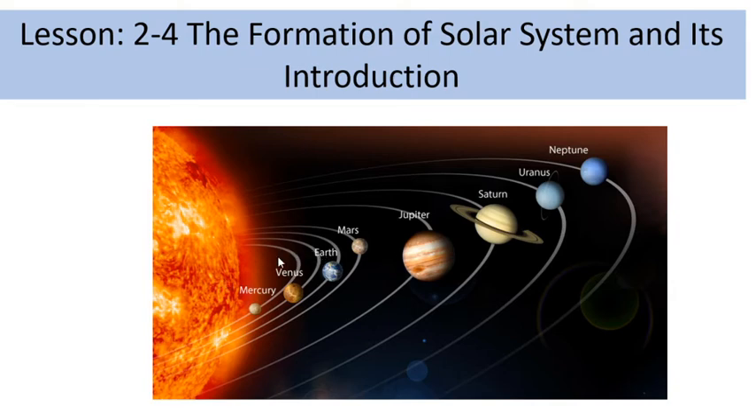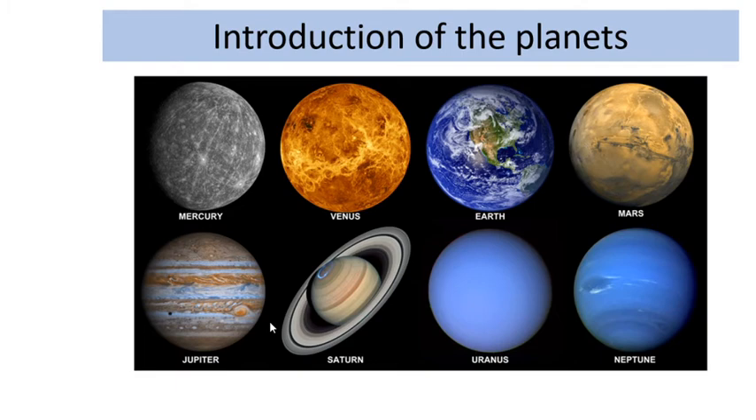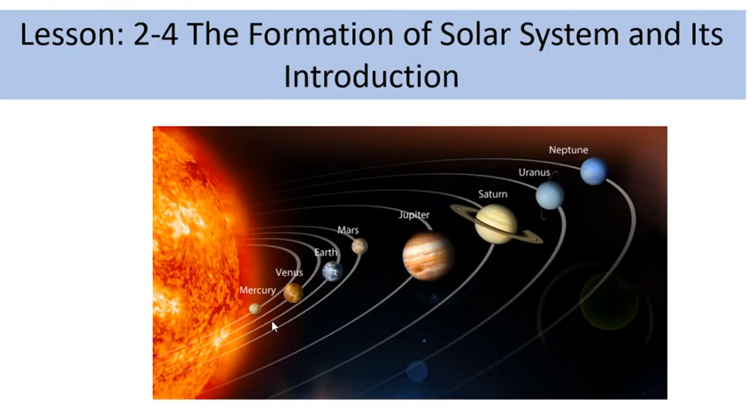Introduction of the planets, briefly. I am now telling about that. Mercury. Mercury is the nearest planet to the sun. There is no atmosphere in Mercury.